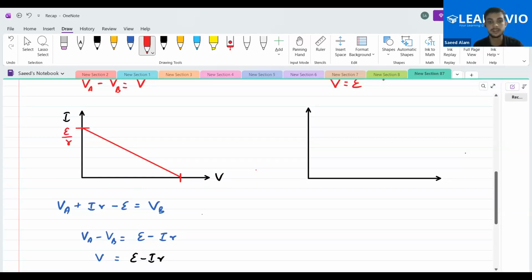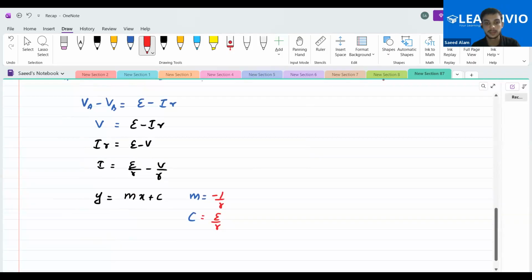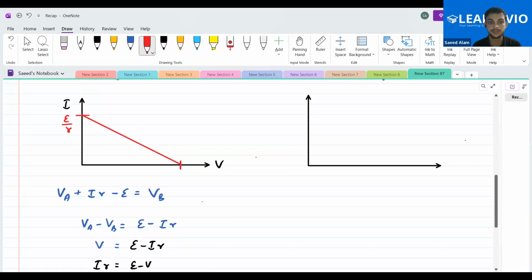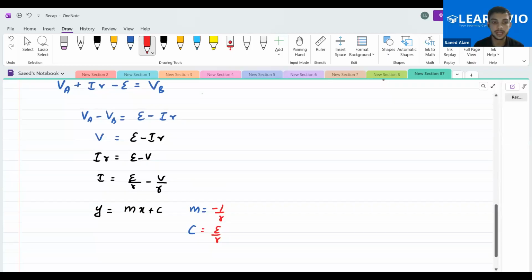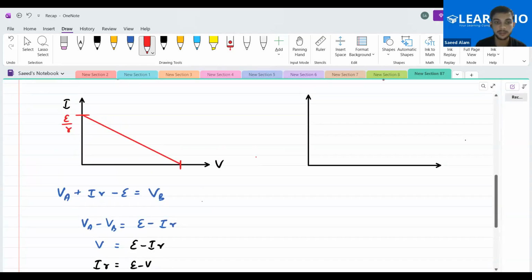And what is this value of V? When you keep I to be 0, what do we get? V is equal to the EMF E. Is this clear to you? Yes, sir.